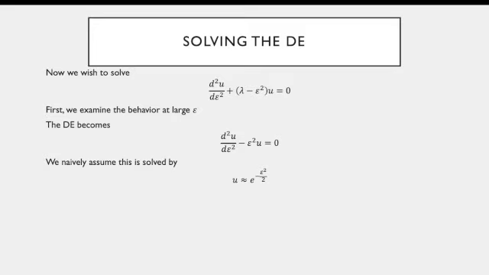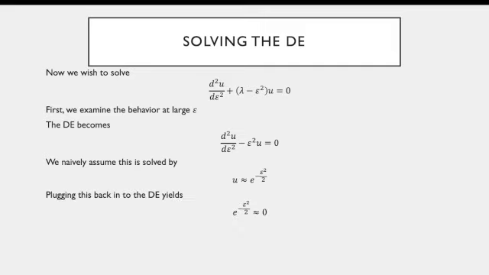Now I can't give that much of a motivation for why this was chosen, but you'll see that it does work out. You can kind of understand why if you treated epsilon squared as a constant, because then you get one term in the solution proportional to e to the epsilon squared over 2, and the negative version of that as well. But that's not a very good argument at all.